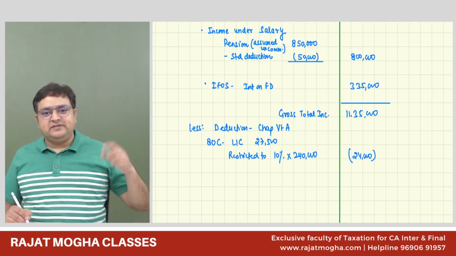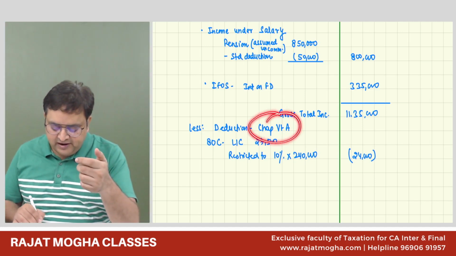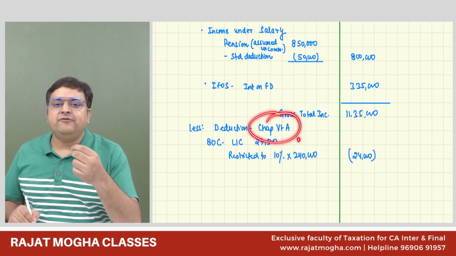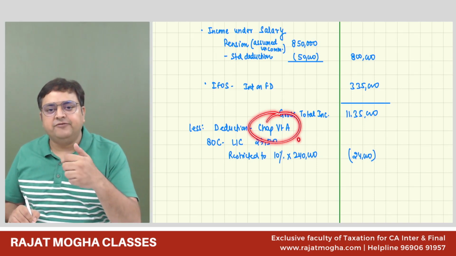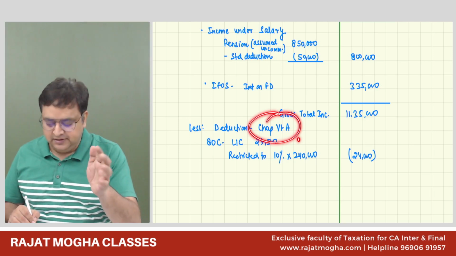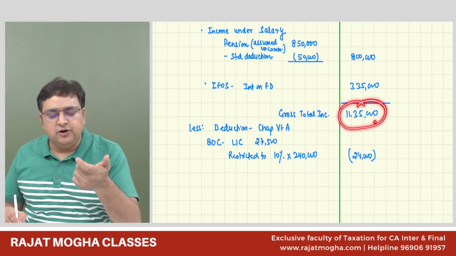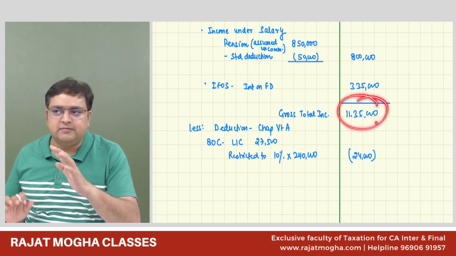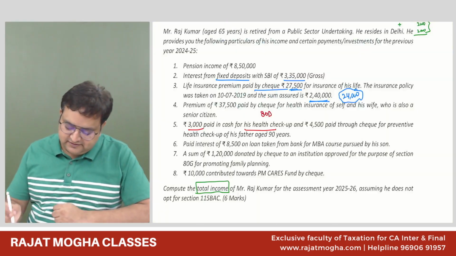And guys, also please remember, I told you in the first lecture of deductions that these deductions are only allowed from normal income. They are not allowed from special income. Do you remember? So if we have capital gains like long-term capital gain, we have 111A, we have casual income, it is not allowed from that. So in this case also, just keep in mind. In this GTI, we don't have any 111A, we don't have any 112, 112A, we don't have any casual income. So there is no problem as such. We can give deduction from this amount. Correct? Now, 80C is this.